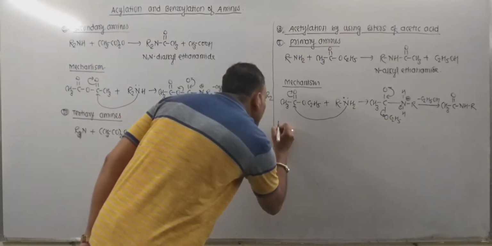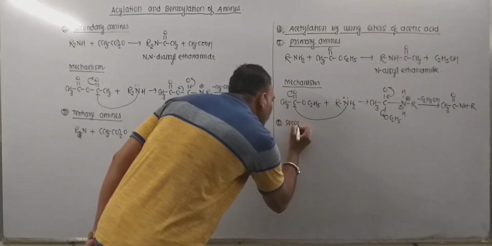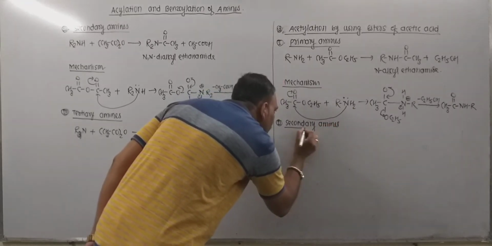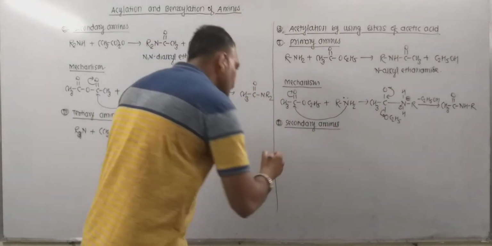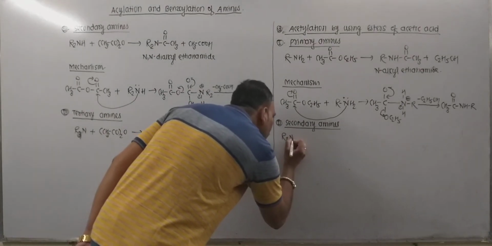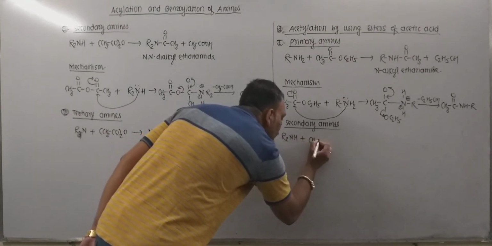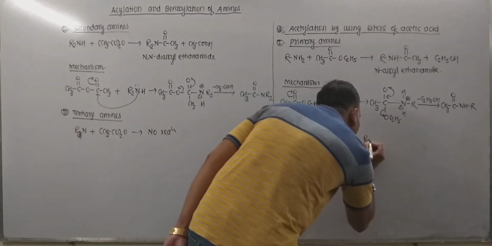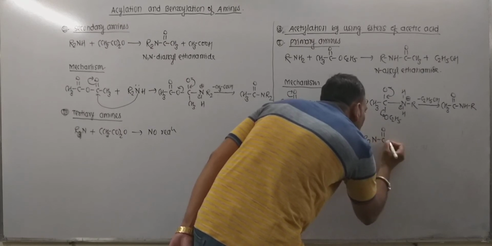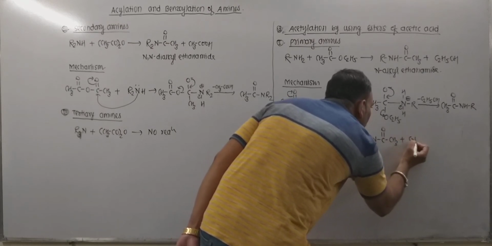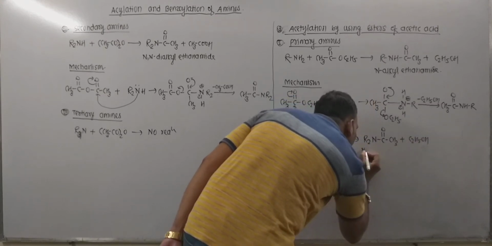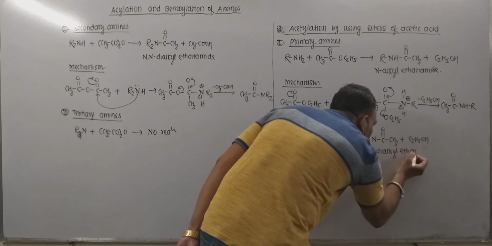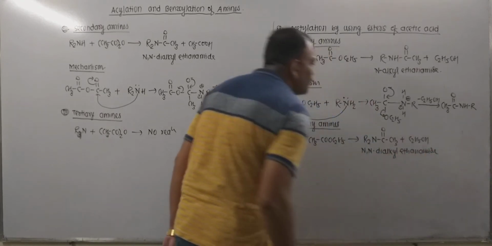Now let's see the response of secondary amine, how secondary amines react with esters. Remember, secondary amines do react in a similar manner. So representation of secondary amine is R2NH. When treated with ester of acetic acid, that is ethyl acetate, then we receive R2NCOCH3 along with ethyl alcohol, that is ethanol. So this is N-dialkyl ethanamide, that is a substituted amide.